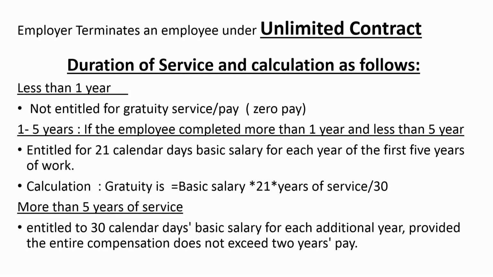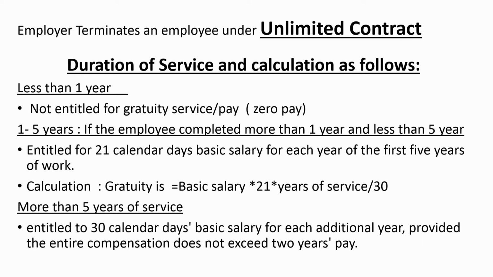Firstly, we can see what happens if the employer terminates an employee under an unlimited contract. If the employer terminates the employee in less than 1 year, where 6 months is counted as the probation period, the staff are not entitled to any gratuity. So they will get zero pay.